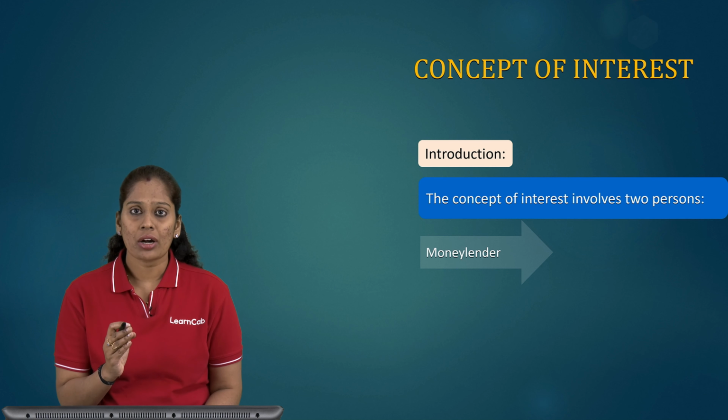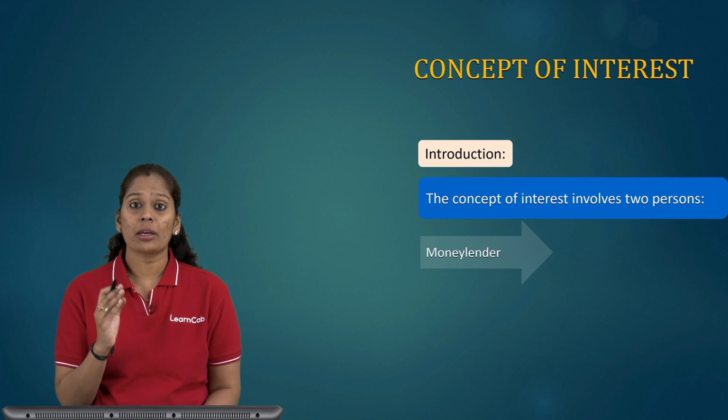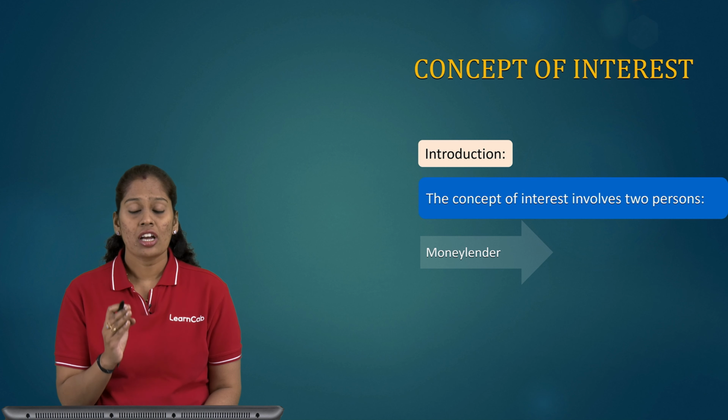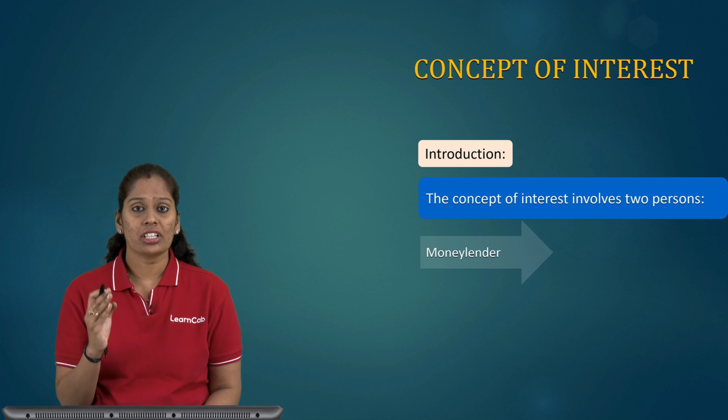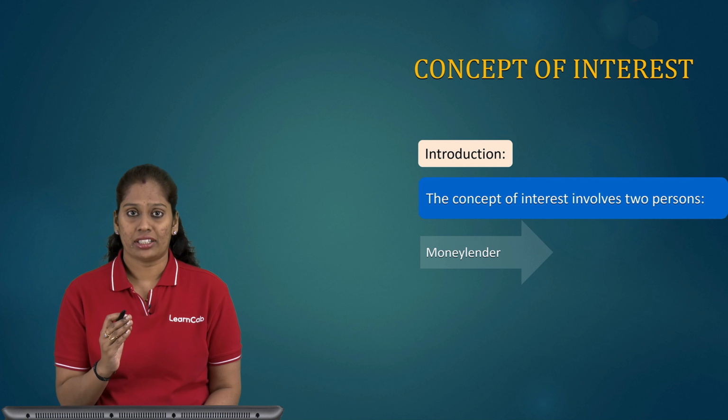That extra amount which is charged by the money lender is known as interest. Now this money lender can be a single person or it can be a bank or any other financial institution. So money lenders are the people or institutions which lend or give money with some extra money on it.